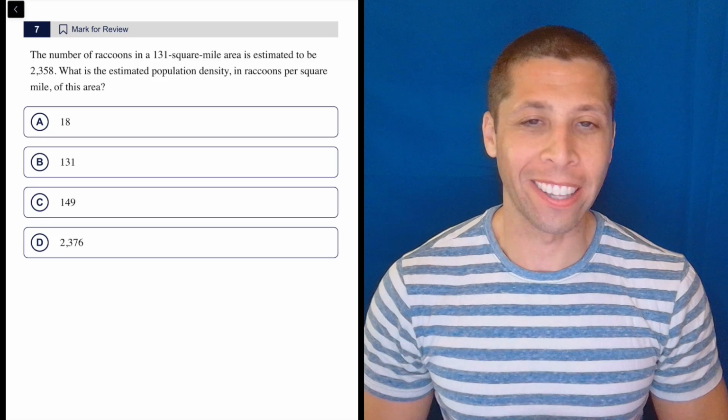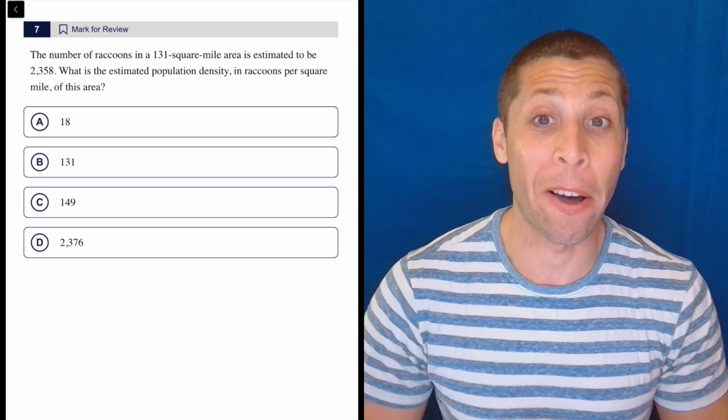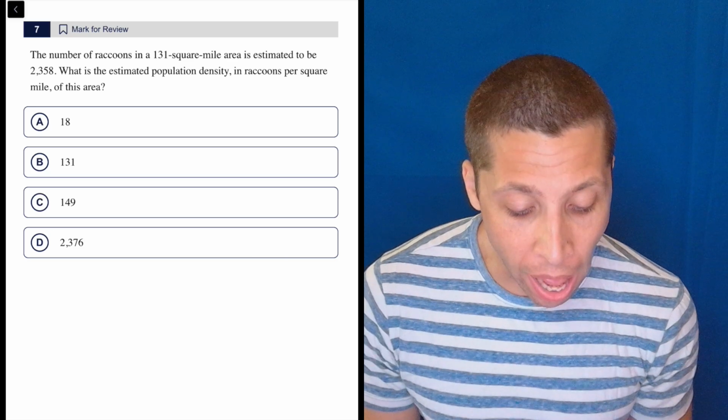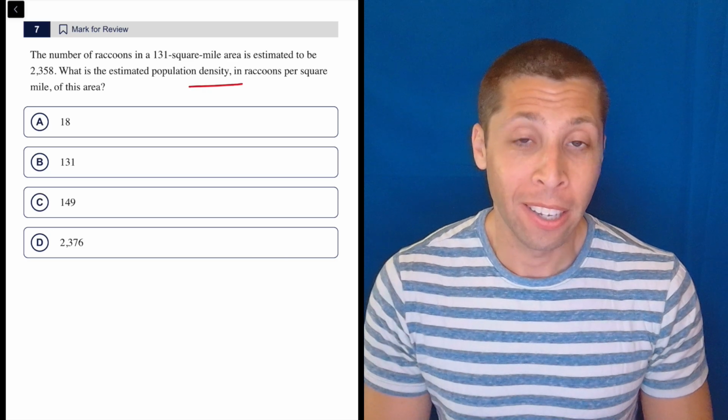This is one of those things that, when people get this wrong or freak out about it, they don't always get it wrong, but they freak out because they're like, oh my God, density? I didn't know I needed to memorize that formula. No,